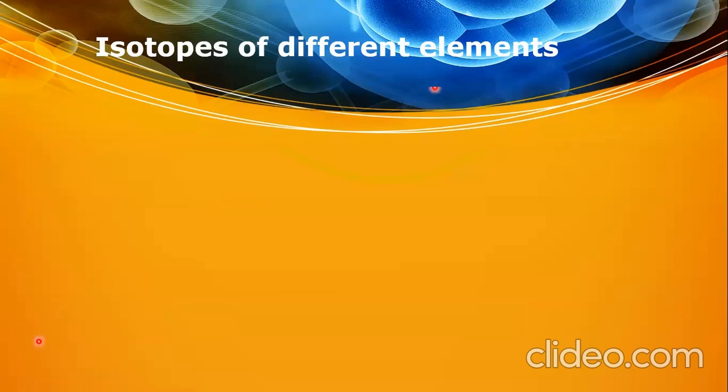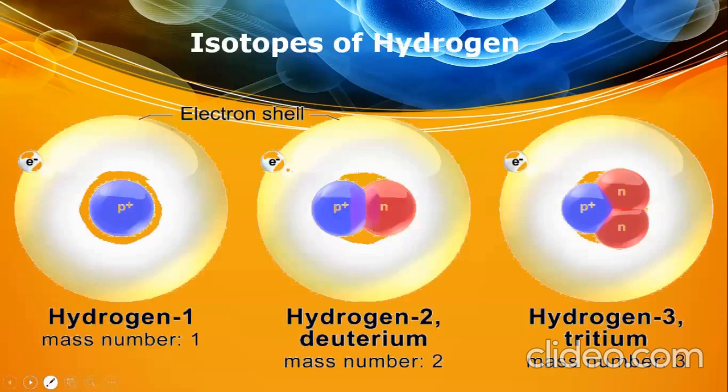For instance, I have shown you in the last slide the isotopes of hydrogen. We know that in the periodic table, hydrogen has mass number 1 because there is only one proton and one electron in hydrogen. But if the number of neutrons is increased, then it becomes an isotope of hydrogen. If the mass number is 2, it is called deuterium. If the mass number is 3, it is called tritium.